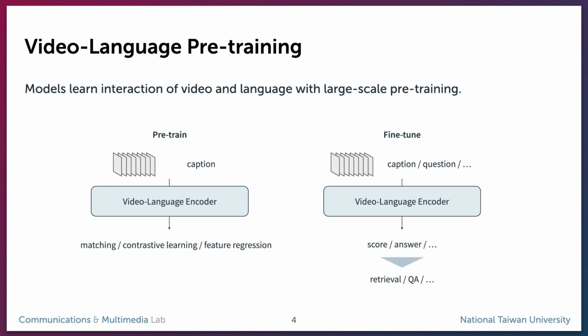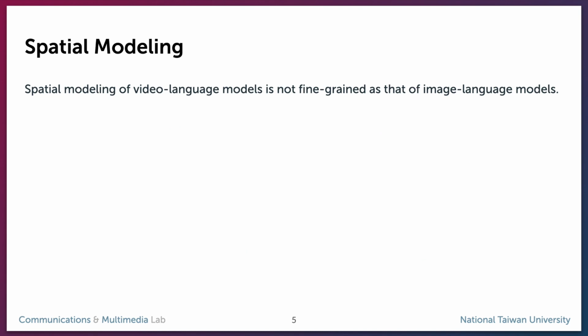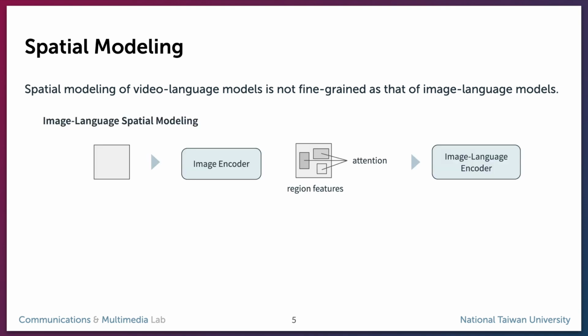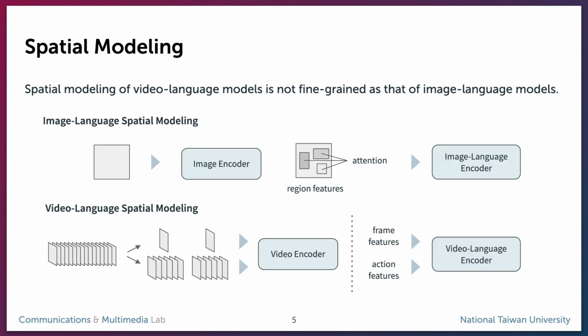However, although this framework has made great progress, these approaches are not fine-grained enough for understanding scenes and temporal relations in terms of spatial and temporal modeling. For spatial modeling, most video language models are not as fine-grained as image language models. Image language models encode grids and regions with attention, but video language models often use static frame features or pre-extracted action features from multiple frames.